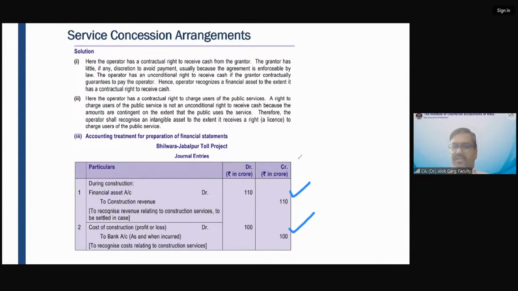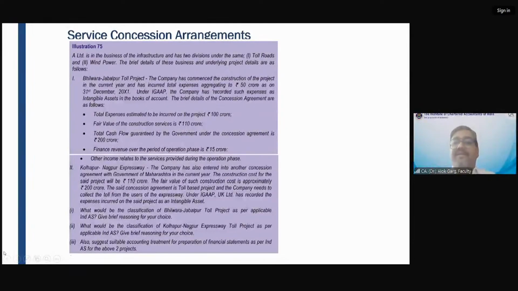You understood this construction phase? Have you understood this? Is that clear or not? So what I did, this construction gives me a fair value of 110 crores, right? So what happened? The government has guaranteed 200 crores.